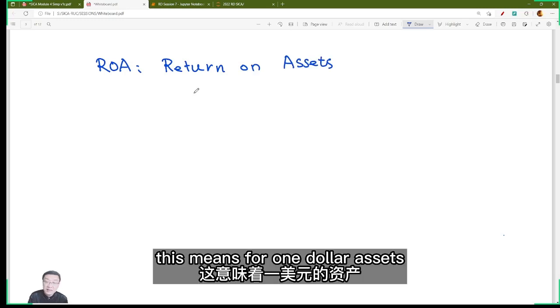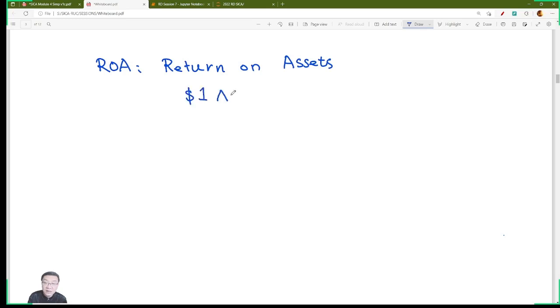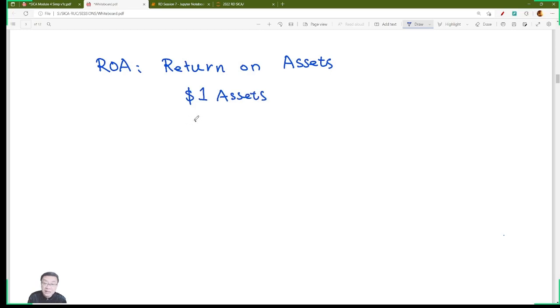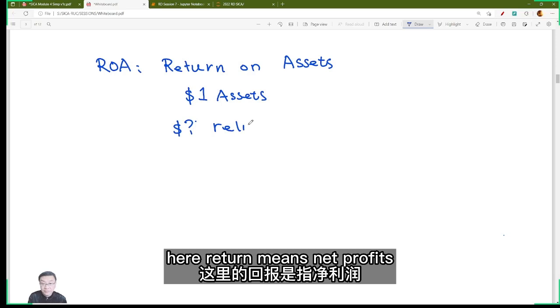This means for $1 of assets, how many dollars of return could be generated? Here, return means net profits.